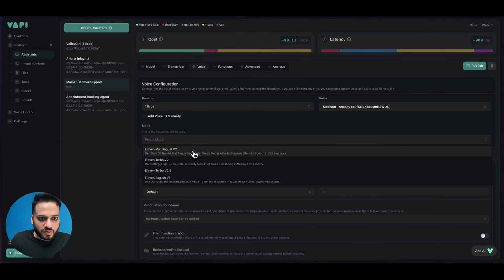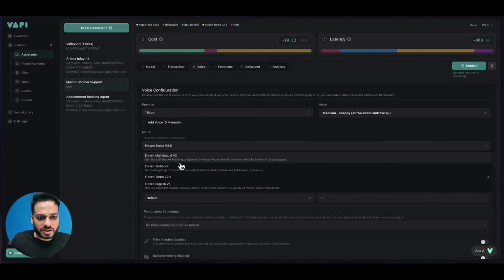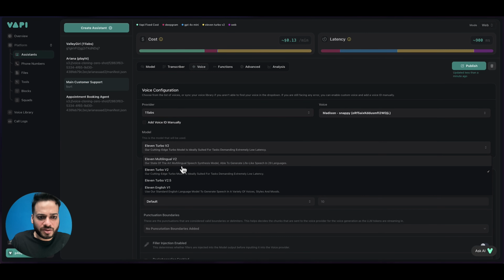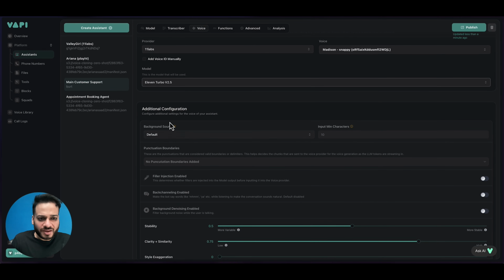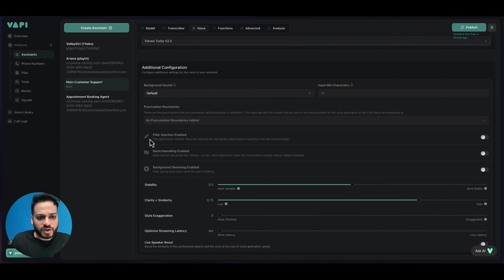Okay, model, we will choose Turbo 2.5. Or let's say if we choose V2, what happens? It's the same. 2.5 is also the same. So we'll choose 2.5, and additionally we don't need any background sound. We need some filler injection because it should sound natural, and filler injection is basically how we humans speak. It's not perfect. We use filler words sometimes, and if we choose this, it will sound more natural, which is exactly what we want.